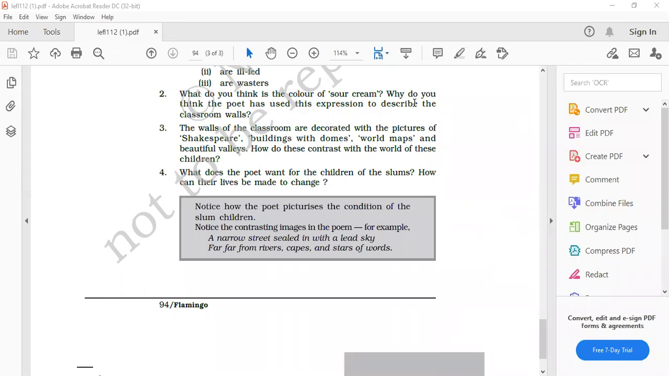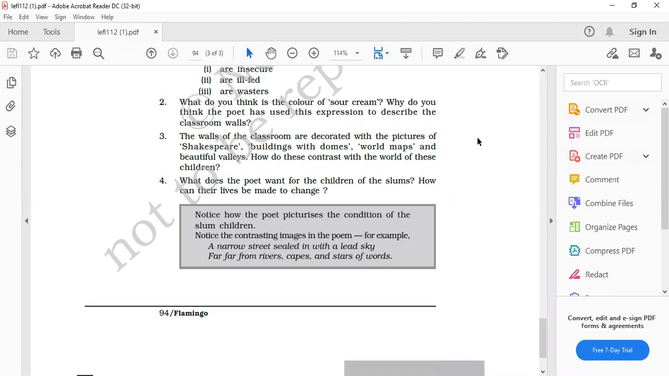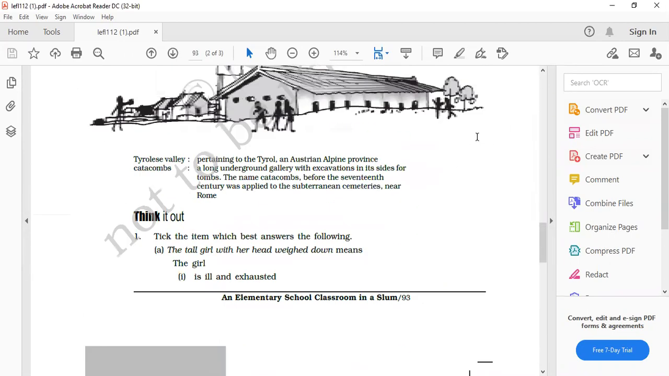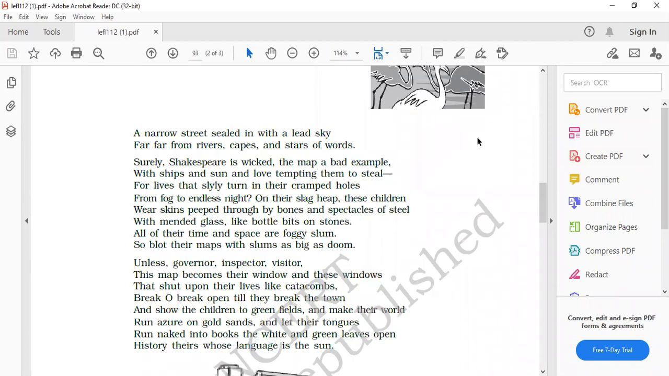Poem में stanza होता है. In the third stanza, yes. Like bottle bits on stones. Here simile is used. And the second time, in the third stanza only, last line, with slums as big as doom. Here simile is used. As big as doom, and then we had here, like bottle bits on stones. Third last line of the same stanza.